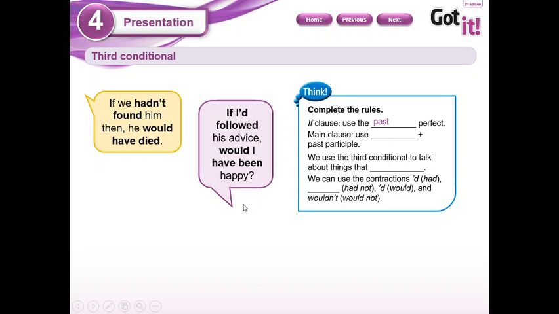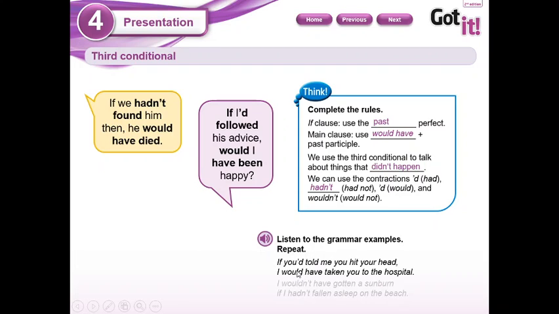Let's see. Past perfect. And for the main clause, you're going to use would have. We use the third conditional to talk about things that didn't happen, but we wanted them to have happened. We can use the contraction apostrophe d, for had, and what's the contraction here for had not? Hadn't, would, and wouldn't.